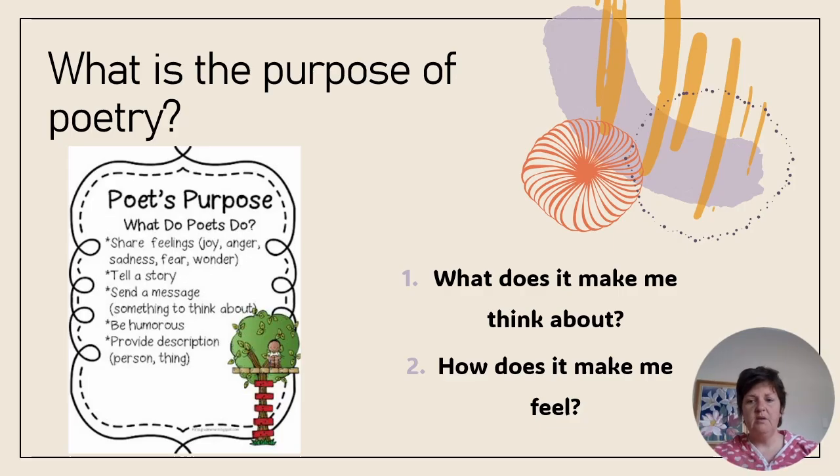So, before we get to the complicated grade 12 stuff, let's talk about this. What is the purpose of poetry? Newspaper articles are written to educate or inform. Cartoons are often written to make people laugh, to entertain. So what do poets do? Poets share feelings like joy, anger, sadness, fear, or wonder. You'll see this is a junior school note, very basic concept. They tell stories and they send a message. All right, something for the audience to think about.